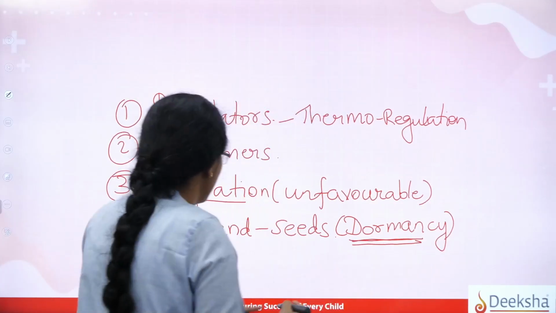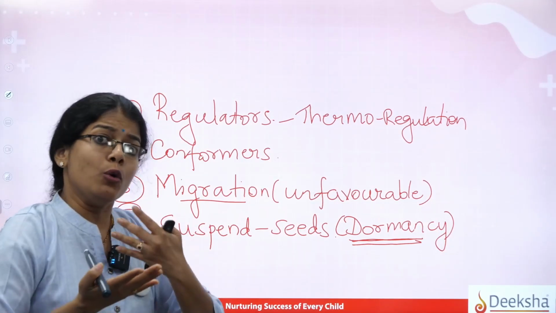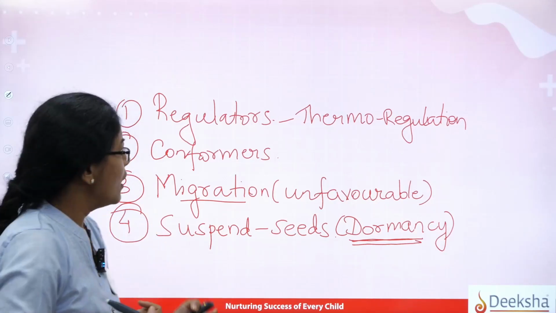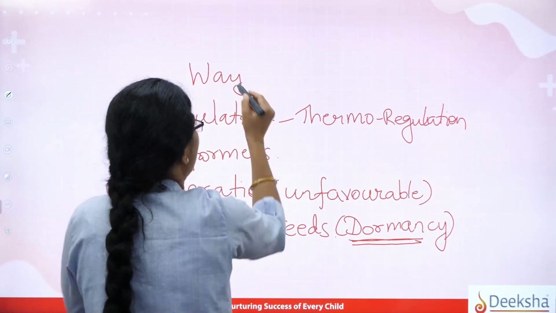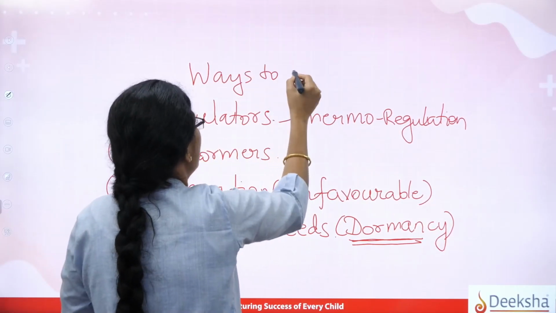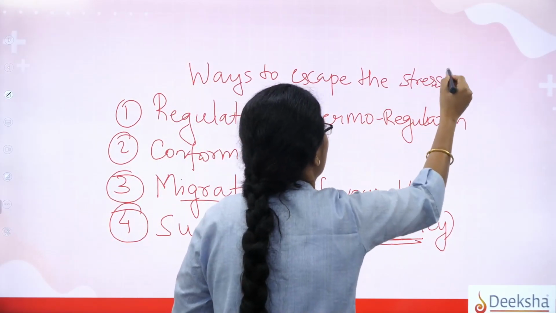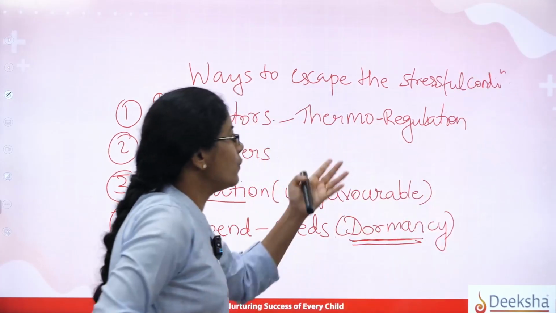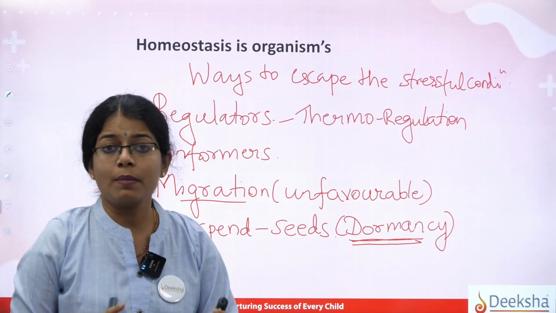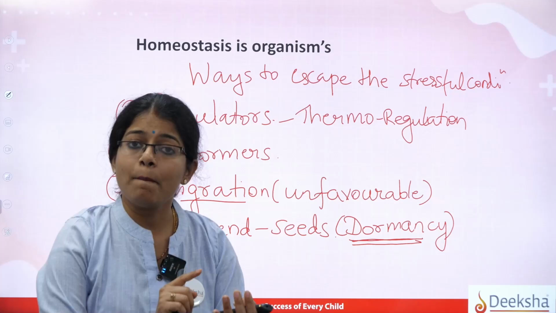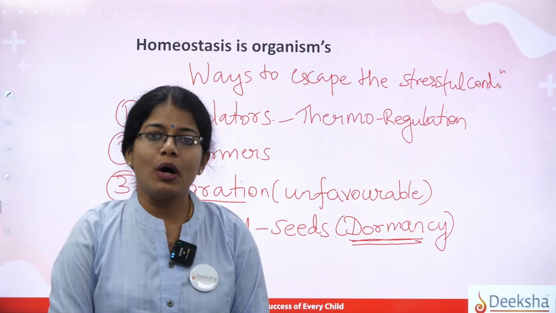So dormancy will be one type of process which the plants will show, that is through the seeds, to overcome the unfavorable period. So here were the different ways of escaping the abiotic, or you can say ways to escape the stressful condition. Correct? So this was what the various types. Here we discussed the very important concept of conformers, regulators and partial regulators. So students, now we move on to our next question.